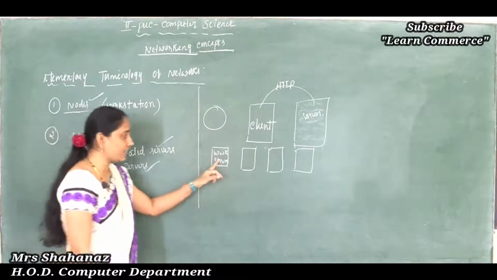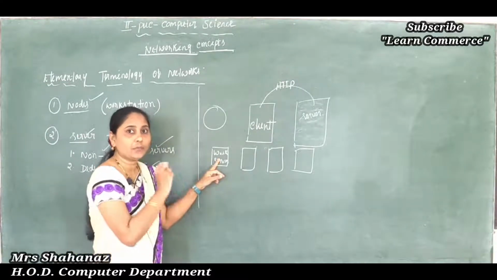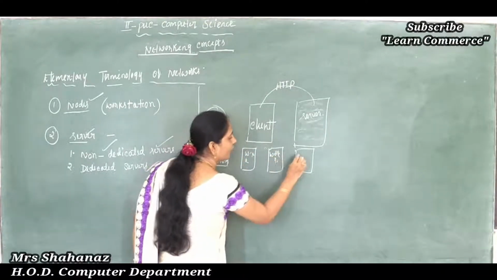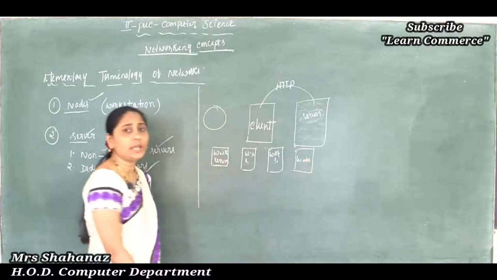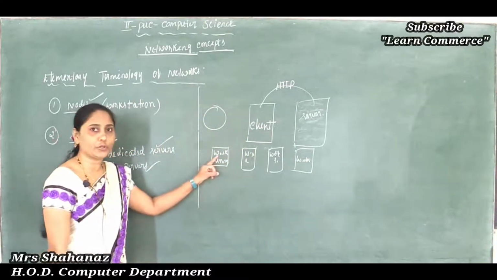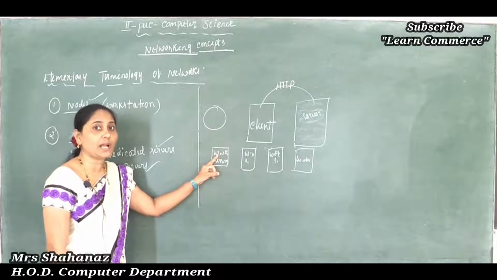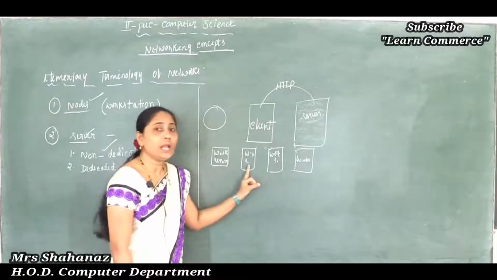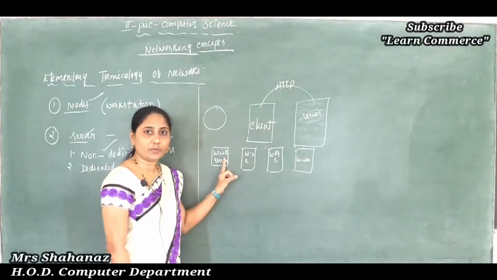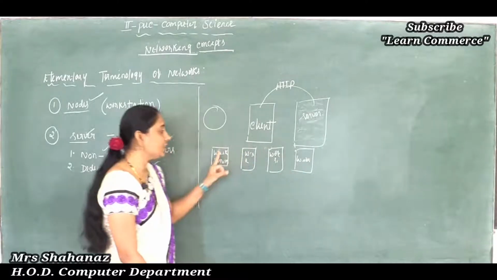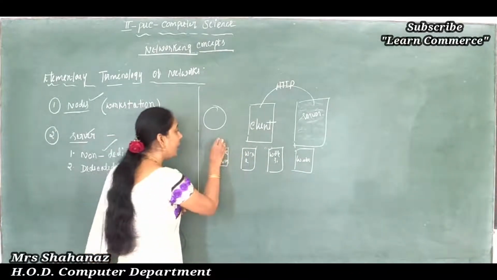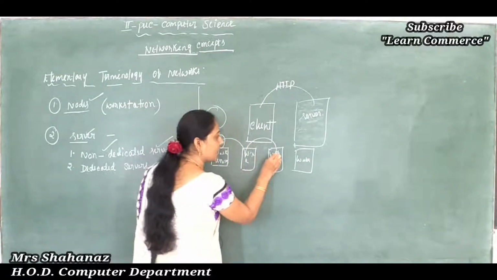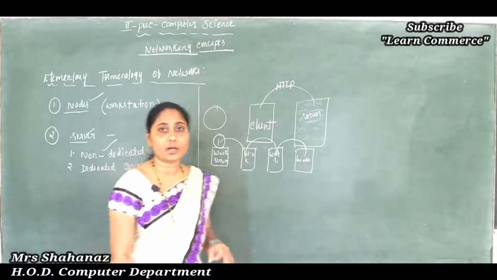But we can say that a non-dedicated server means a workstation, or maybe it is called the workstation computer. This computer is also called the workstation computer. But our first computer, I already wrote as workstation as well as the server. Clear this point here. But in the third computer, I didn't write the server. So we can say that whatever information these three computers want, all that information is going to pass from the first computer to the next computer, or maybe to our last computer. So clear this point.